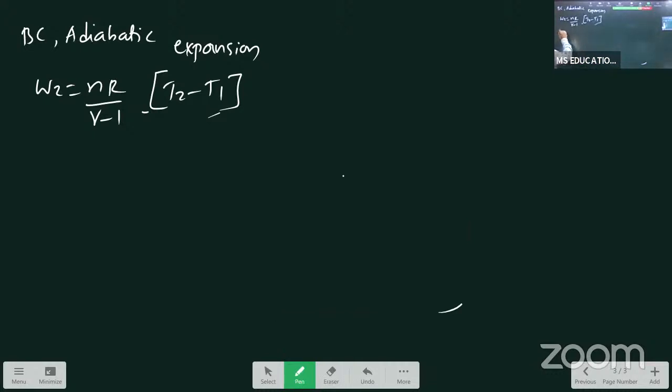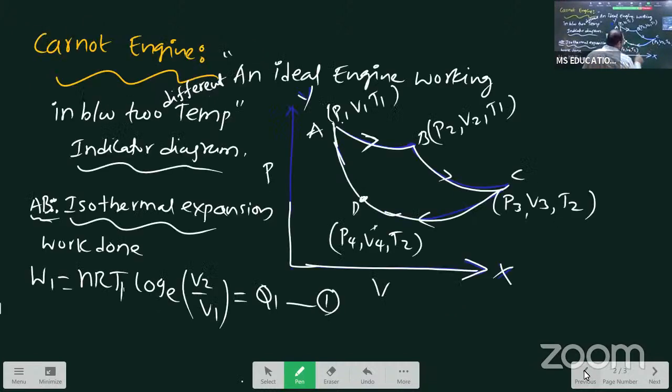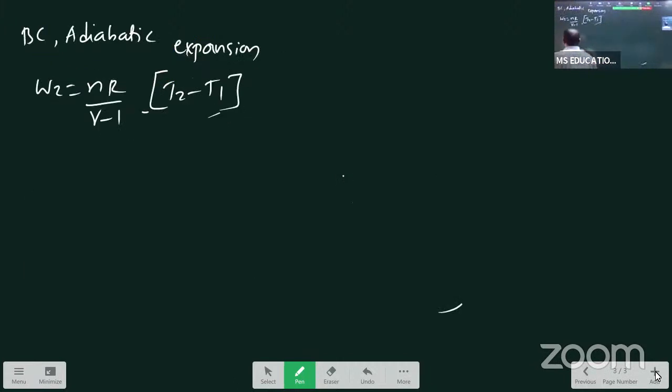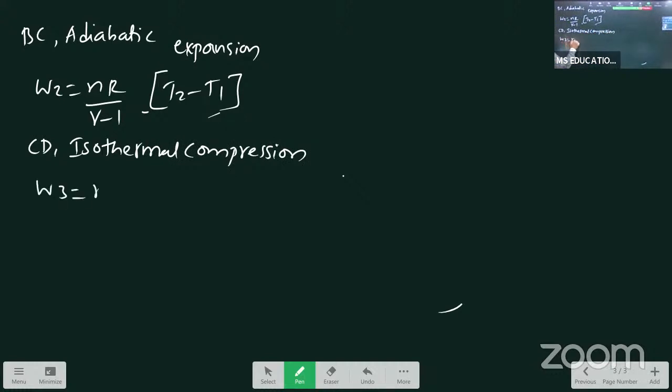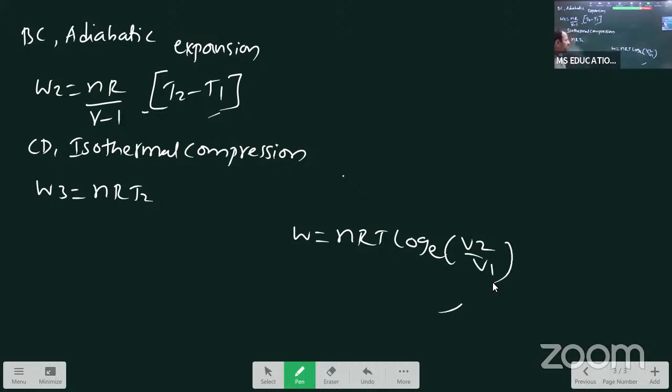Now see, AB over, BC over. Next, one more case, CD. This one is isothermal compression. Now see here, CD, isothermal compression, W3. nRT2, because the formula is W equals nRT log base e V2 by V1. This is our main equation for the isothermal process.